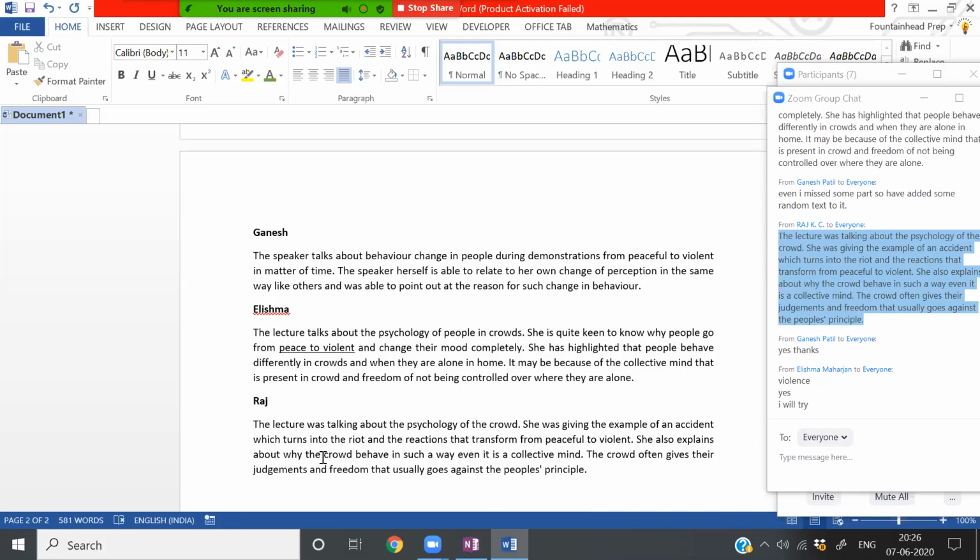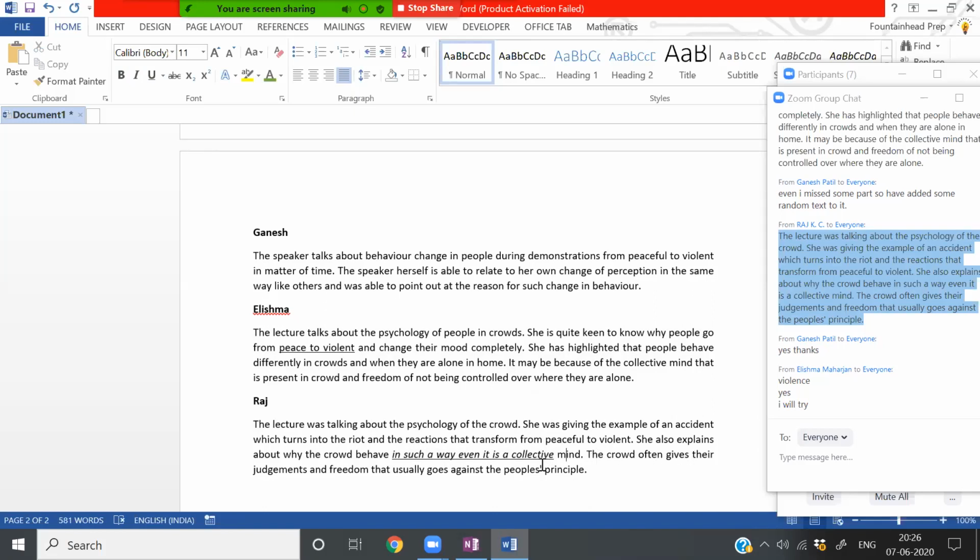She also explains about why the crowd behave in such a way, even it is a collective mind. Okay, so I'm just underlining those portions where you have to see whether there is a problem and tell me what exactly that is. Others can also pitch in.